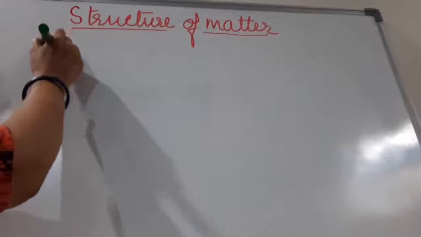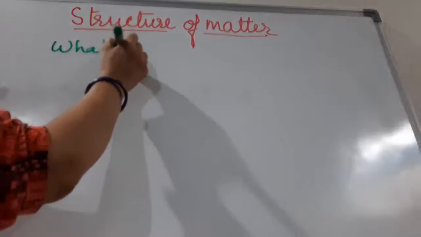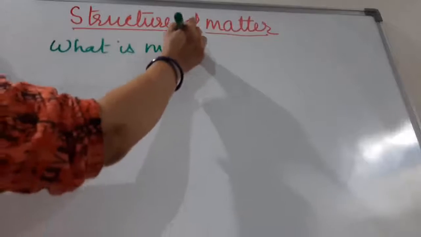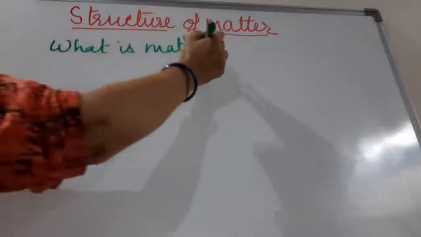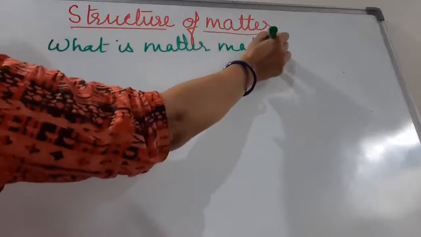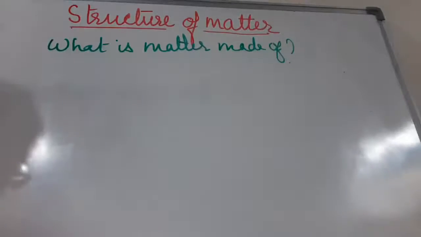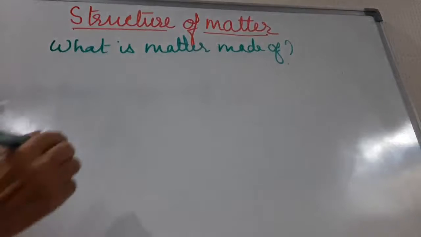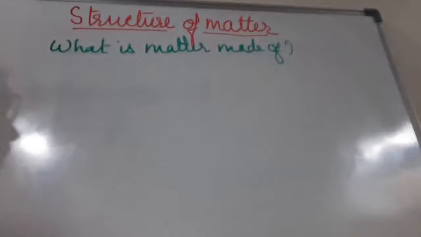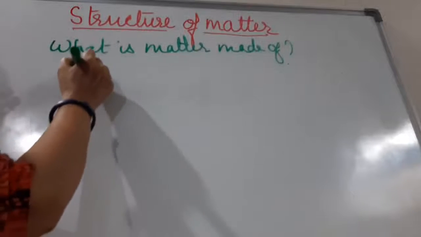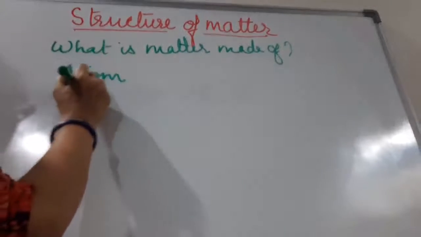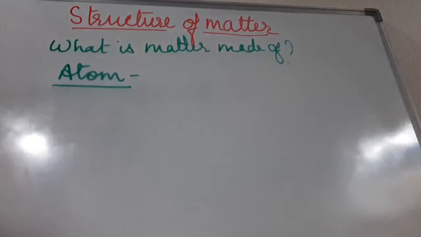Today we are going to do revision of the chapter Structure of Matter. First of all, let us talk about what matter is made of. We all know that matter is made up of particles. When you break the particles, they break up into tiny particles, and the smallest particle is known as an atom.